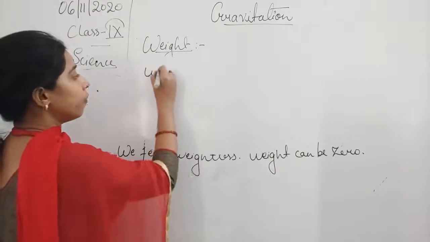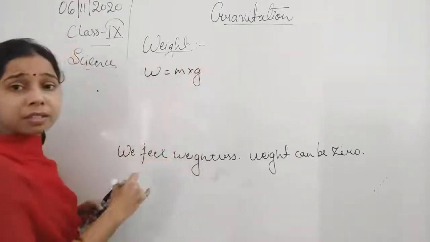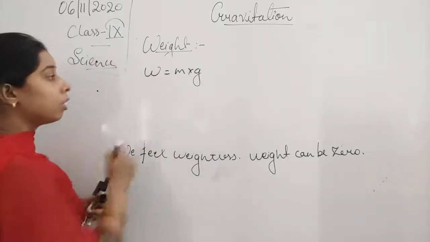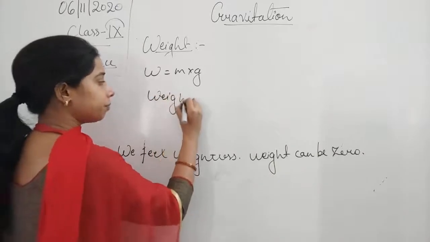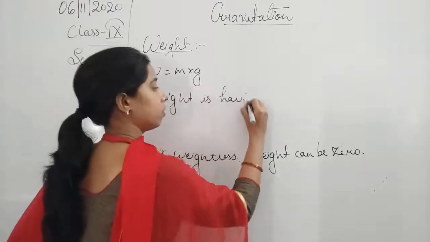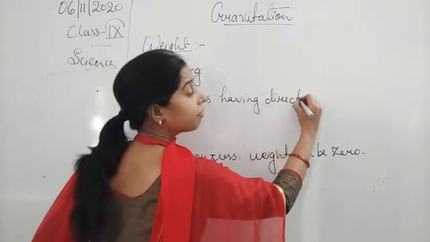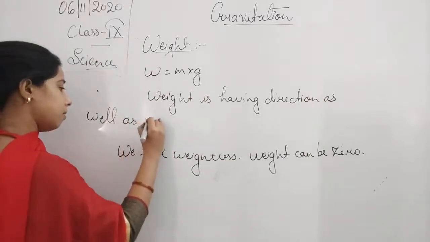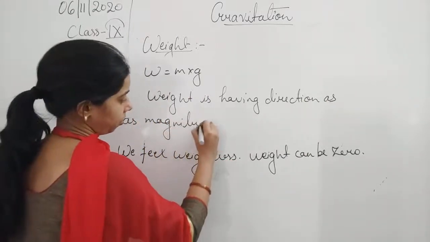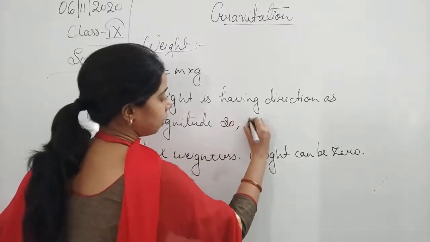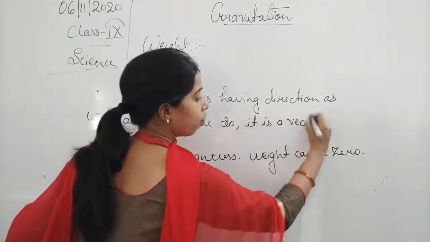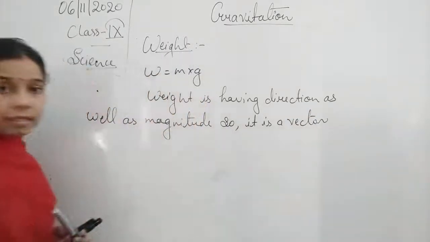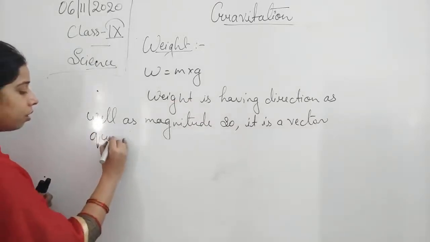Since weight is equal to mass into acceleration due to gravity, and this acceleration is towards the center of the earth or away from the center of the earth, weight has direction as well as magnitude. So it is a vector quantity.